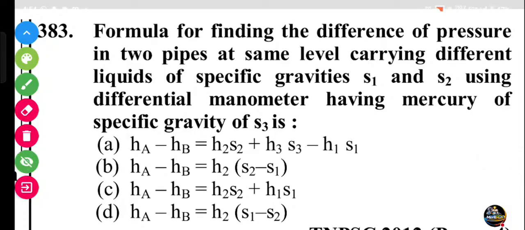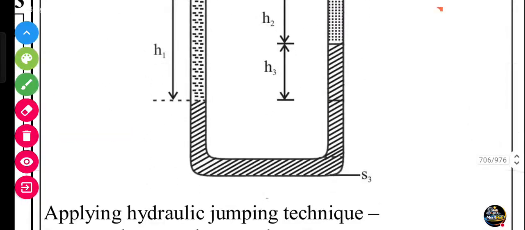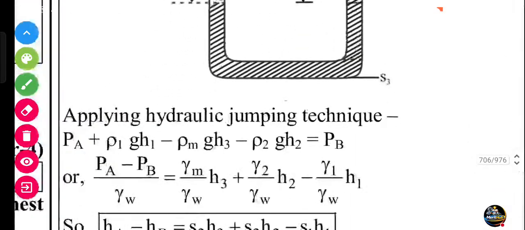Next question, friends. Formula for finding the difference of pressure in two pipes at the same level carrying different liquids of specific gravities S1 and S2, using a differential manometer having mercury of specific gravity S3. This is the formula: hA minus hB equals h2 S2, h3 S3, h minus S1. Here is the diagram and the explanation.